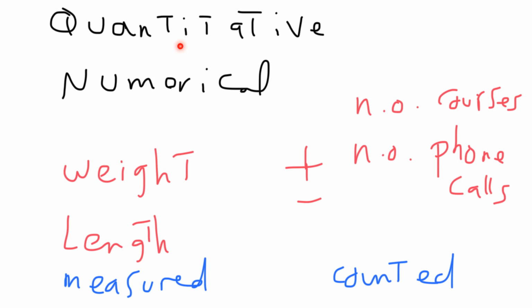So they are basically quantities. They are numbers that represent certain quantities, some quantity that can increase or decrease, something that can be counted or measured.